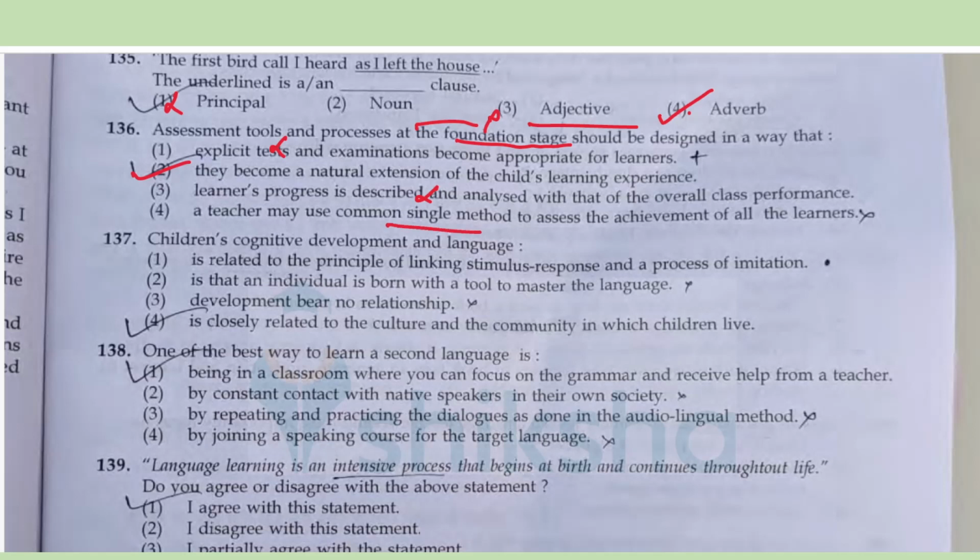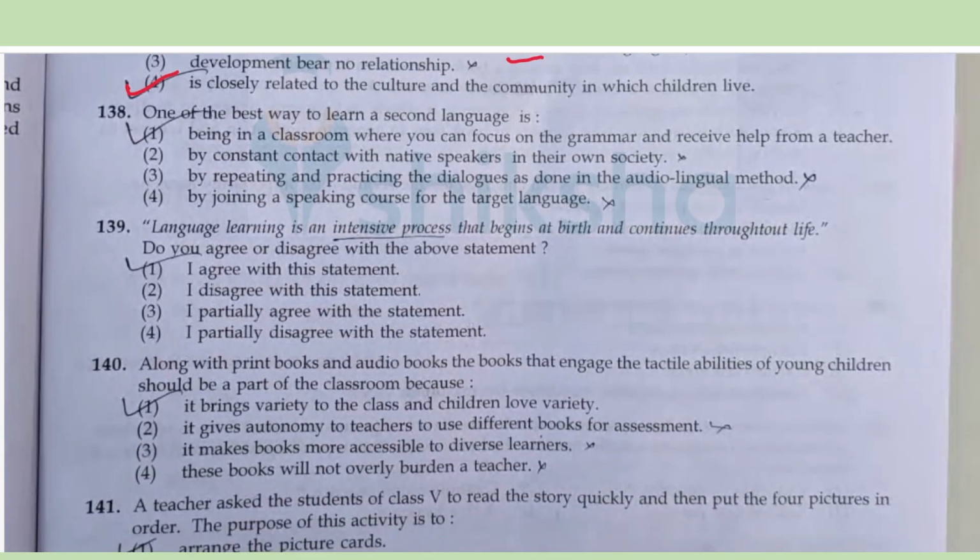Children's cognitive development and language is closely related to the culture of the community. So, the other options are all wrong. So, it is closely related to the culture and community in which the children live. 138, one of the best ways to learn a second language is constant interaction or contact with the native. This is the best way.